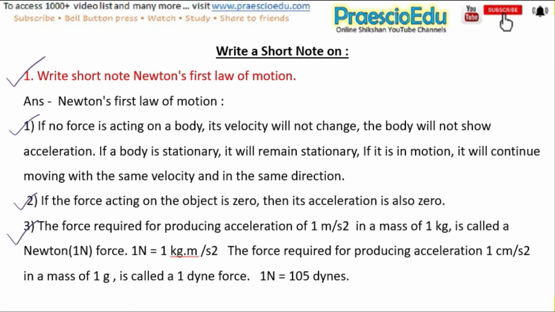The force required for producing acceleration of 1 meter per second square in a mass of 1 kg is called 1 Newton force. 1 Newton is equal to 1 kg meter per second square. The force required for producing acceleration of 1 centimeter per second square in a mass of 1 gram is called 1 dyne force. That means 1 Newton is equal to 10^5 dynes.